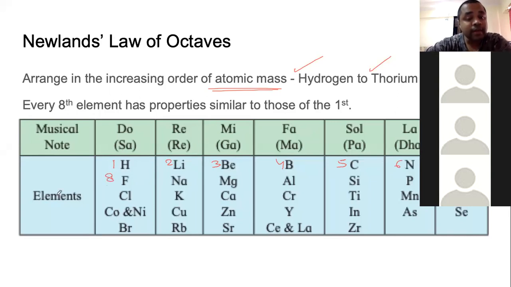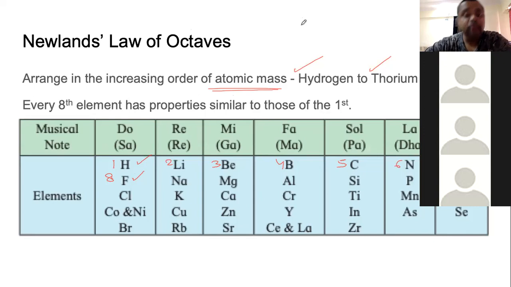So when he was arranging these elements in the increasing order of their atomic mass, he realized the properties of hydrogen and fluorine were similar. That is the meaning of this sentence. That the properties of the eighth element were similar to those of the first one.